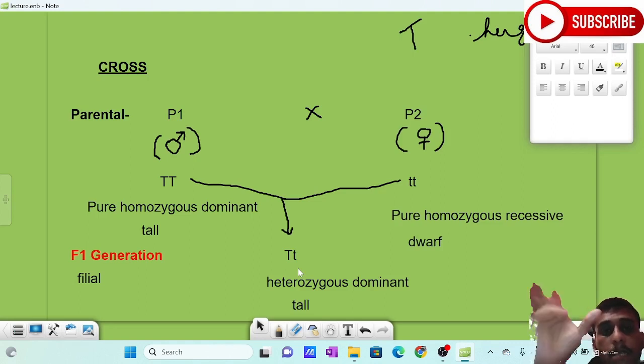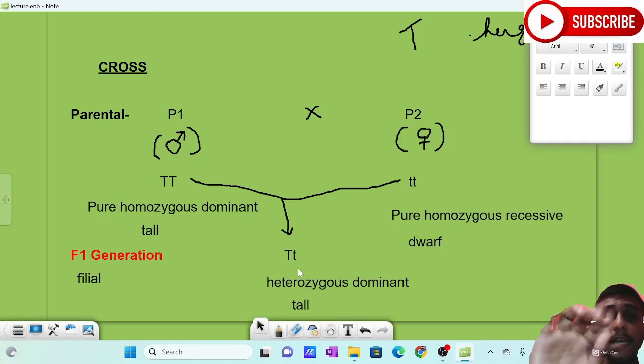But in the first progeny, in the F1 generation, every plant was tall. He was shocked that the dwarfness of the mother plant was missing in the F1 generation.